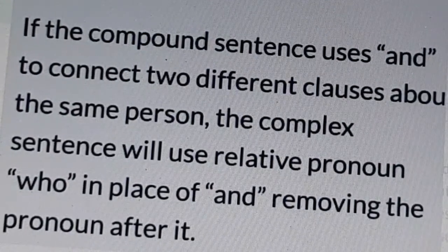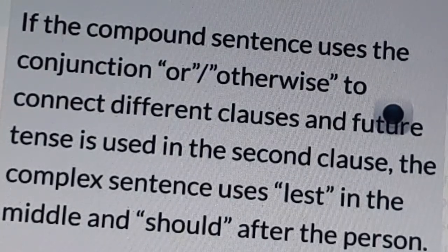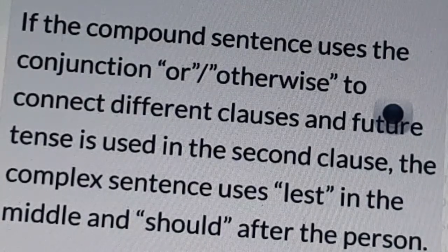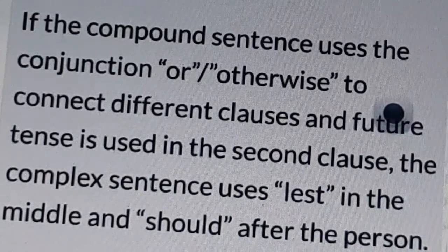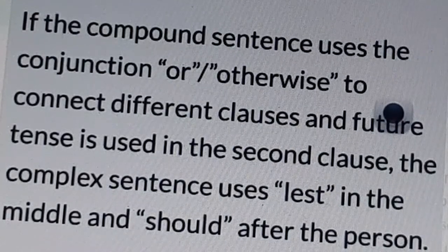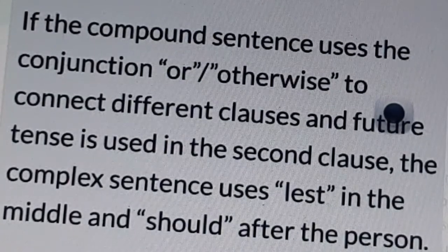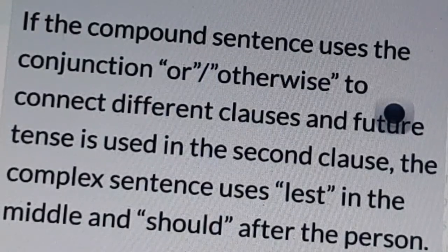Another rule: if the compound sentence uses the conjunction or otherwise to connect different clauses and future tense is used in the second clause, the complex sentence uses lest in the middle and should after the person.